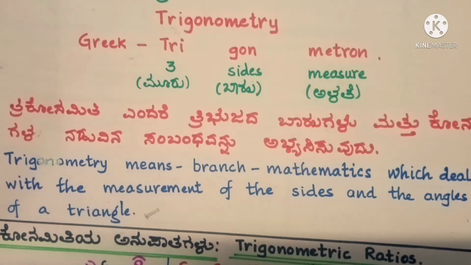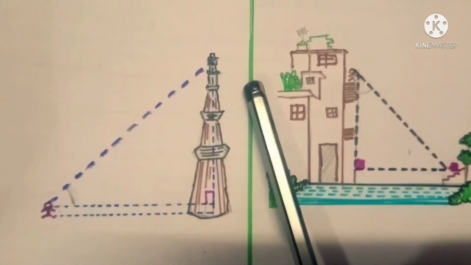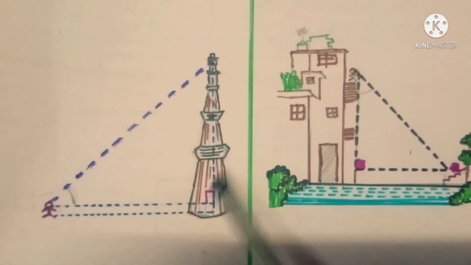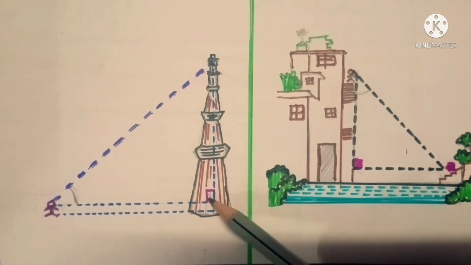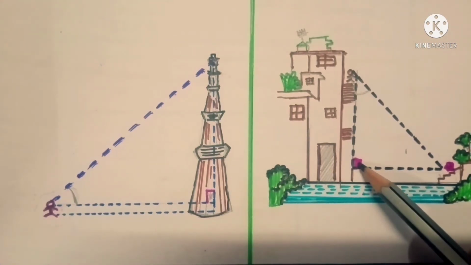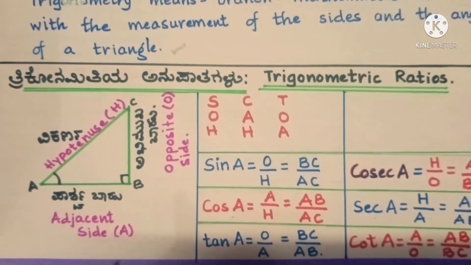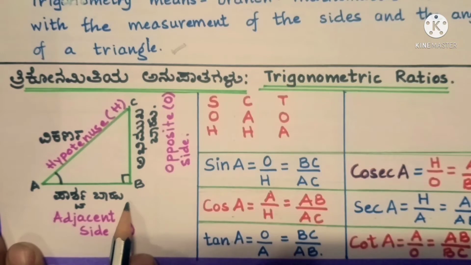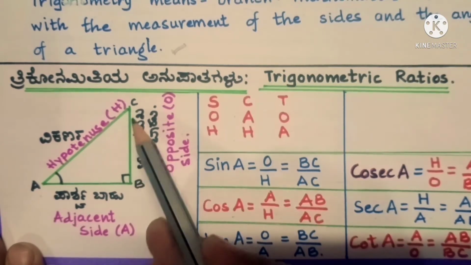Well, as we have already seen, trigonometry mainly deals with the right angled triangle. Here we can see that a right angled triangle is being formed in both the situations or both the cases. So I have drawn a beautiful right angled triangle for you. This is triangle ABC.